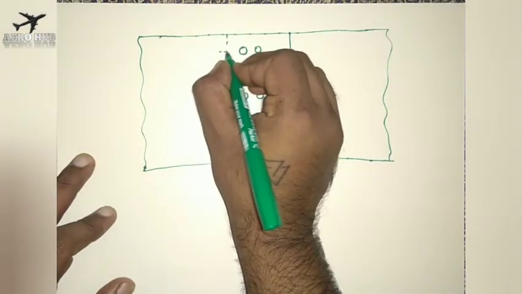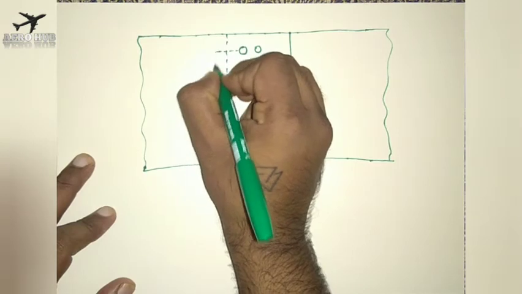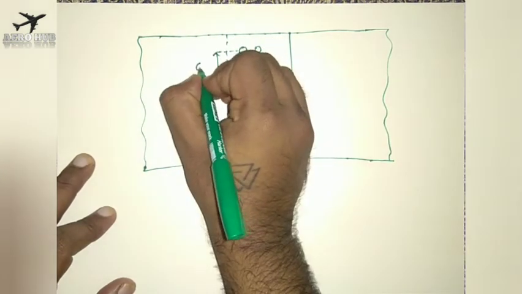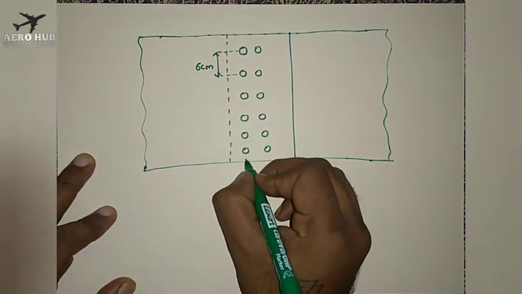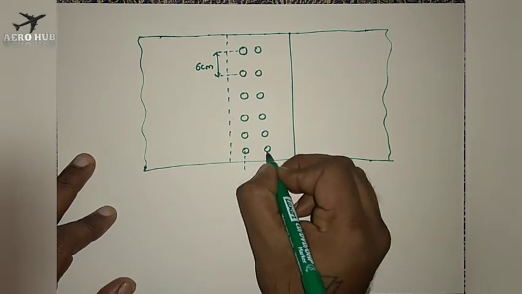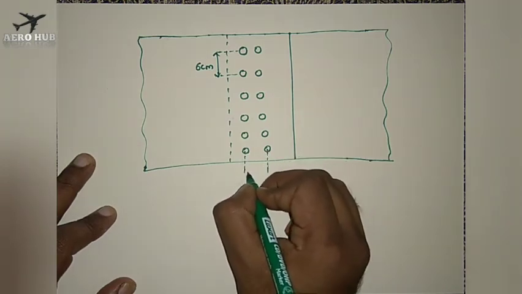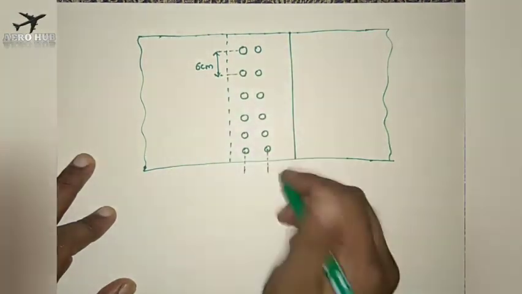And this distance, the distance between 2 rivets in a single row, that's called pitch. Pitch is found out to be 6 centimeter. And back pitch is nothing but the distance between 2 rivets in 2 consecutive rows. Okay, this is one row, and this is the second row.